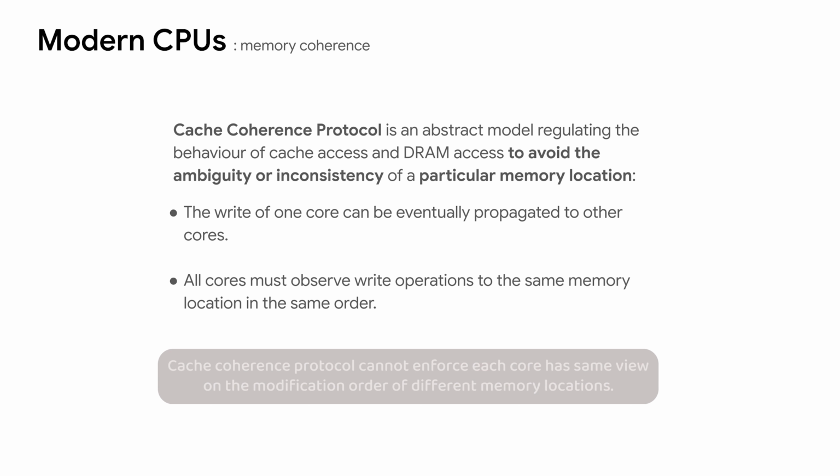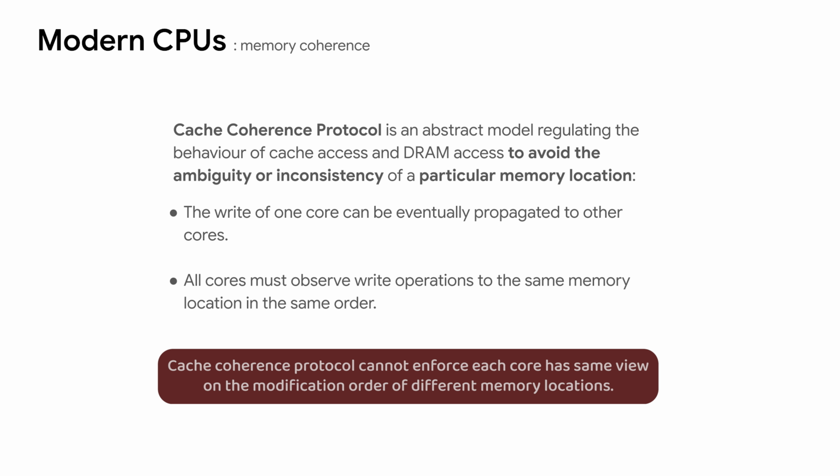The important notice is that the Cache Coherence Protocol cannot enforce that each core has the same view on the modification order of different memory locations. Assuming two memory locations x and y at different cache lines, Core 1 writes A to location x, then Core 2 writes B to location y. Some cores might observe the modification of x earlier than y, some vice versa. This is a basic fact you have to remember when analyzing the memory access behavior in a multi-thread program.